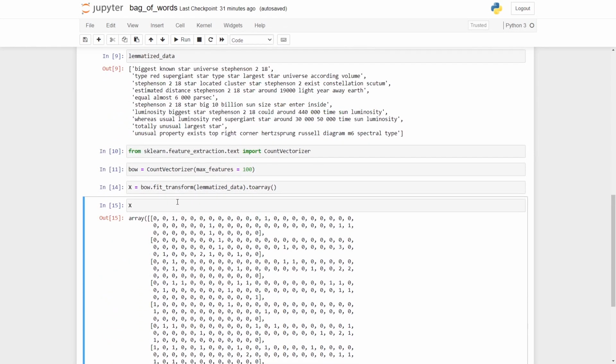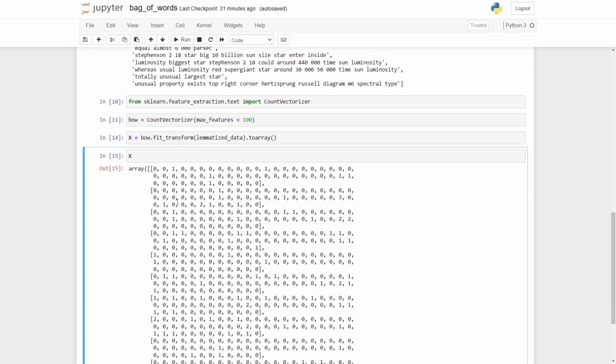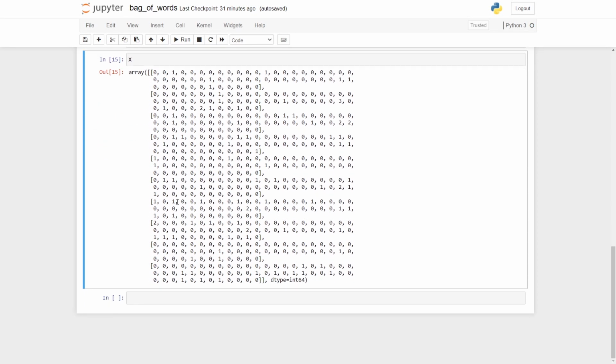And then we can move on to the count vectorizer, that is our bag of words. So I hope you might have learned something or the other from this tutorial, and this tutorial's code will be available to you in the description box below. You can just click on the code and get started.